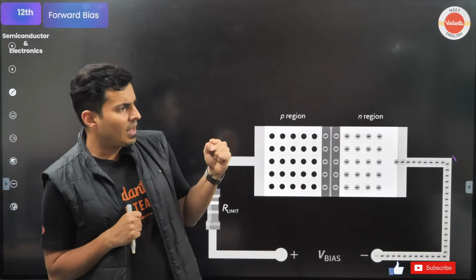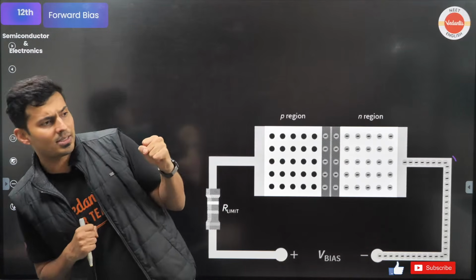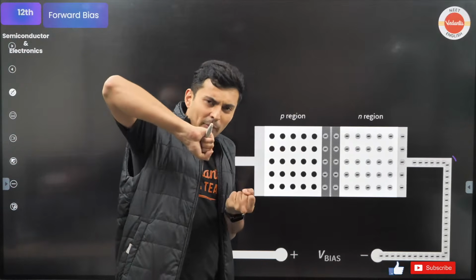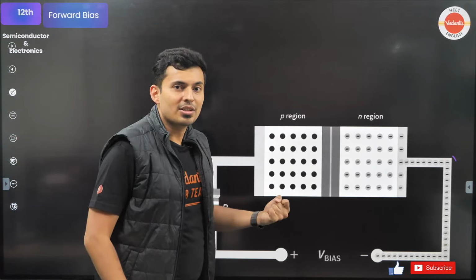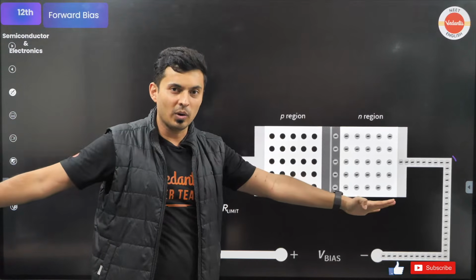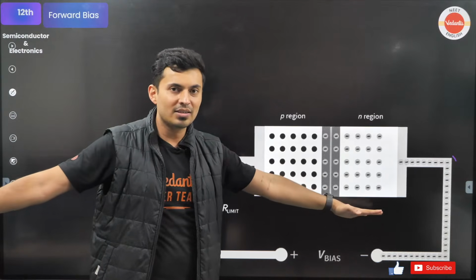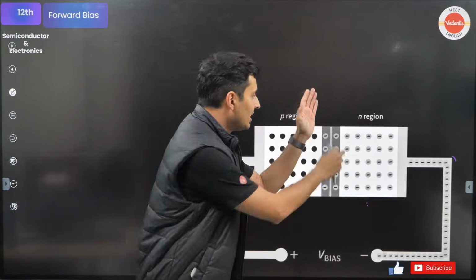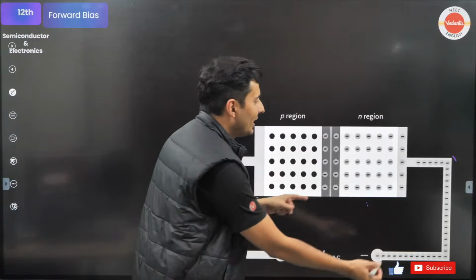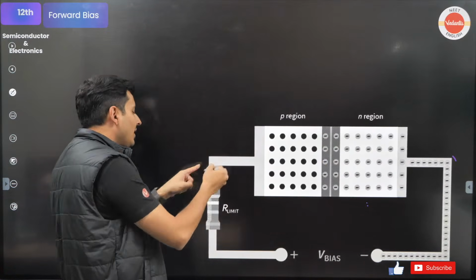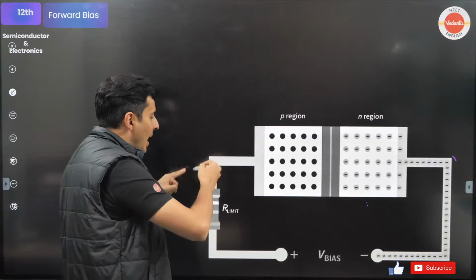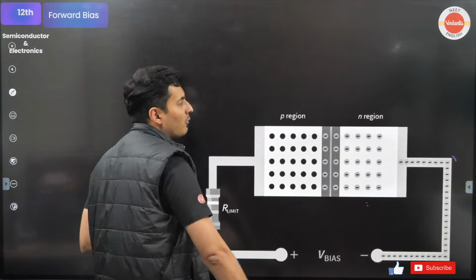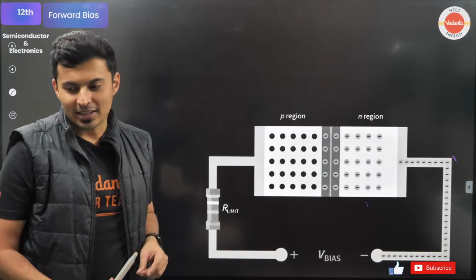They're like, no, we are not going to allow you to cross over us. Then when you apply a little bit more voltage, the barrier voltage is broken. The barrier potential difference is broken. The barrier is gone. The depletion zone completely vanishes. That's it. Poof. You will see all these electrons can freely flow. There is no barrier. There is no border. Can freely flow. So there is a sudden shoot up of the current.